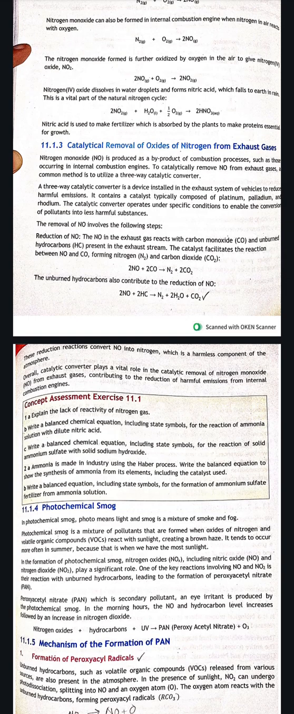So when this nitrogen monoxide further reacts with the oxygen present in air, it will form nitrogen dioxide, and further this nitrogen dioxide will react with the water droplets and with the half molecule of oxygen to give nitrates, acidic nitrates, or this is nitric acid. So nitric acid is used to make the fertilizers, and it's very important for plant growth.